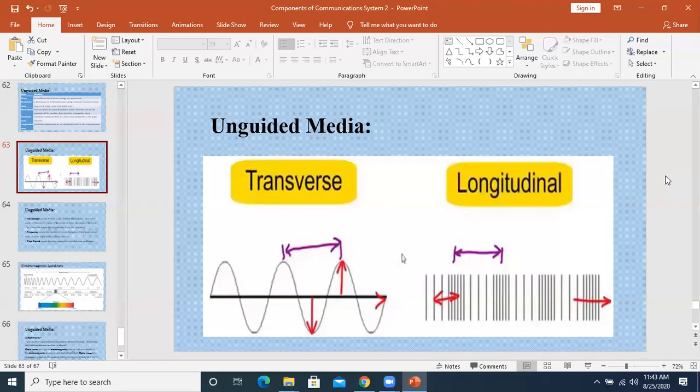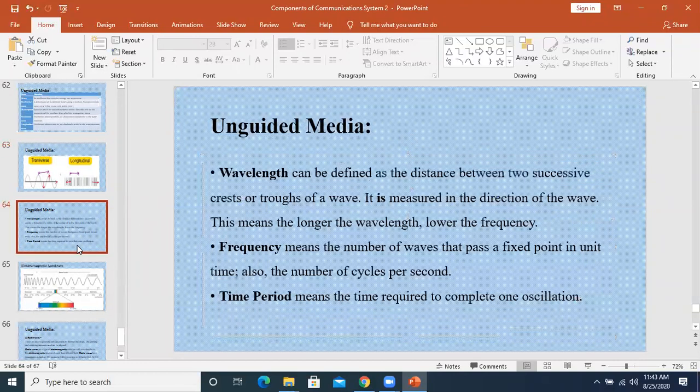Basically, when we have no physical media like wires, and the data is traveling, these are the two types: longitudinal waves and transverse waves. Longitudinal wave: sound wave. Transverse wave: for example, we can take the example of electromagnetic waves. These are transverse waves. Similarly, other types of electromagnetic waves, microwaves, all the radio waves, are transverse in nature.